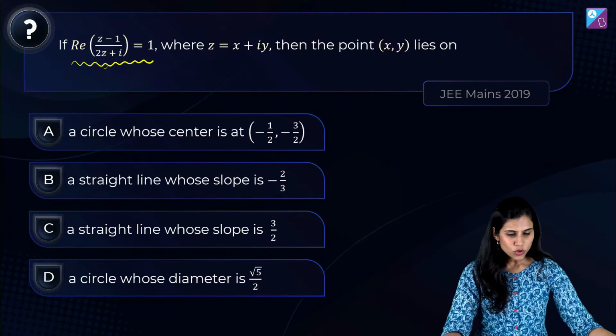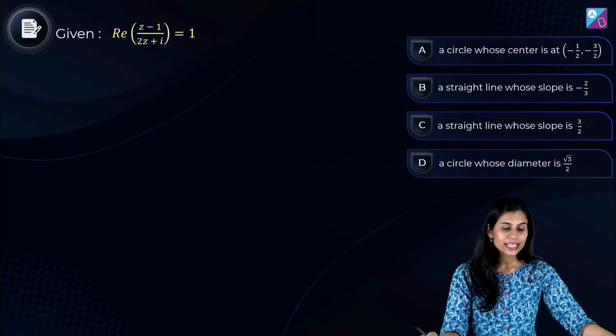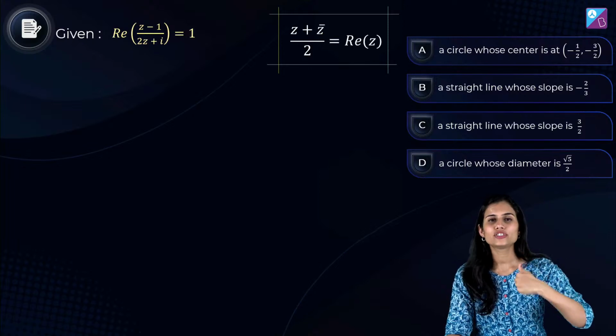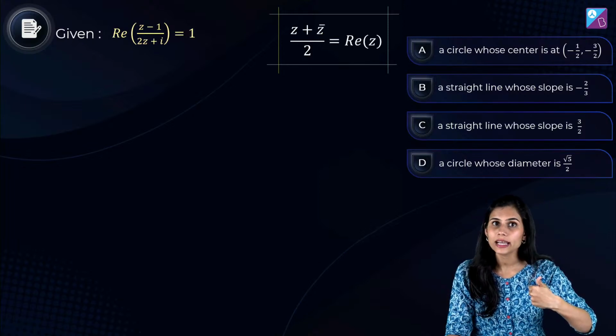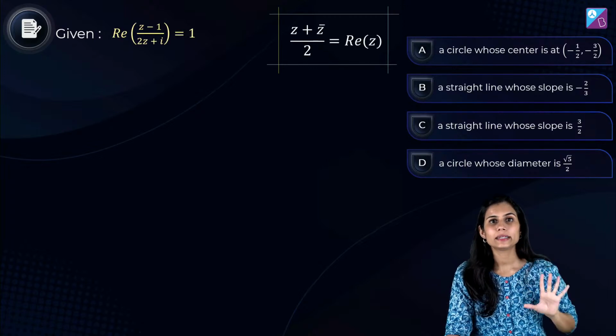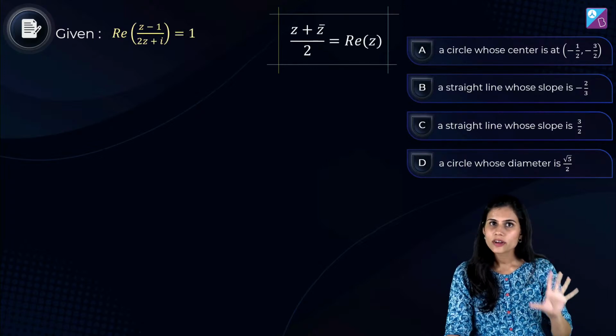So see how I will be solving this question involving z only. I will only be using the fact कि एक कॉम्प्लेक्स नंबर का रियल पार्ट जनरेट करने के लिए मुझे क्या करना पड़ता है? Tell me. I have to add it with its conjugate and divide by 2. Do you agree? We have learnt about this.